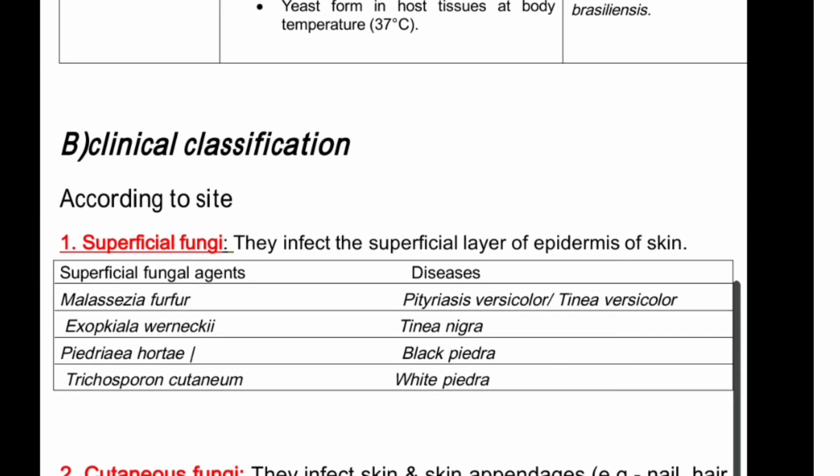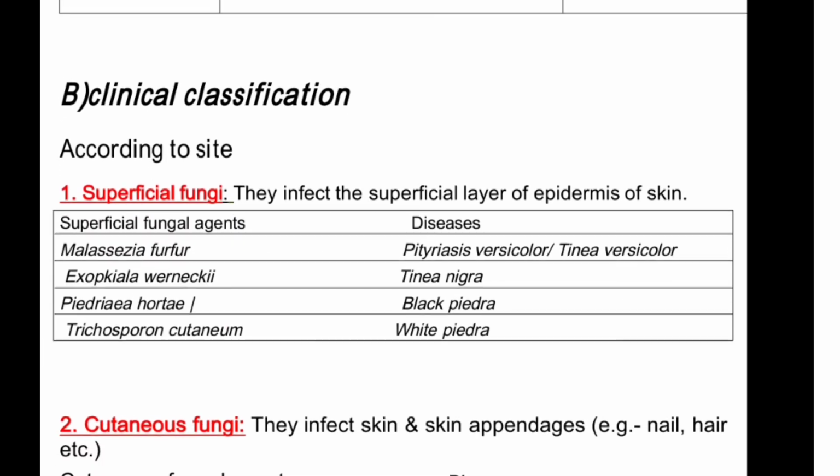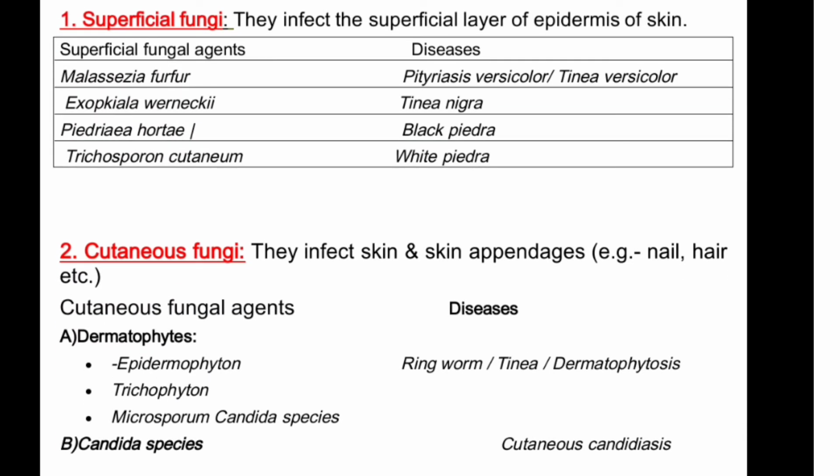Clinical classification. According to the site, there are 5 main headings: superficial fungi, cutaneous fungi, subcutaneous fungi, systemic or deep fungi, and opportunistic fungi. The superficial fungi has four: Malassezia furfur, causing Pityriasis versicolor or Tinea versicolor, Hortaea werneckii, Tinea nigra, Piedraia hortae, black piedra, and Trichosporon cutaneum, white piedra.